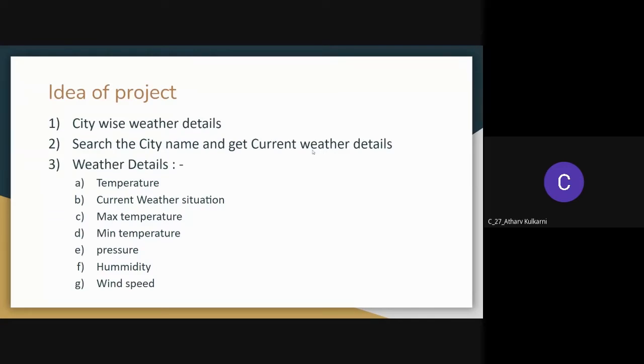The idea of the project is to get the weather details of the city that we need. When we go to any city, we need its weather for our plans. If we go to a city and the rain is strong, then our plans get disturbed and we couldn't carry out our plans. So we need these details, and from our website we get the temperature, current weather situation, maximum temperature, and minimum temperature, from which we can get knowledge about what the weather is there and how we could plan things.